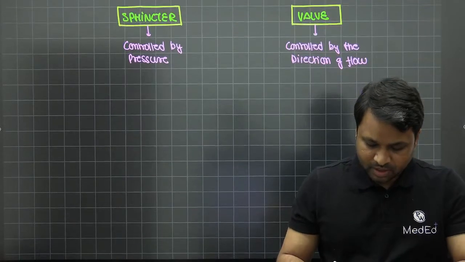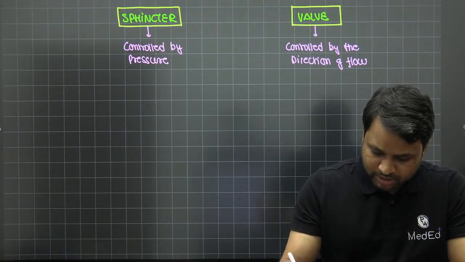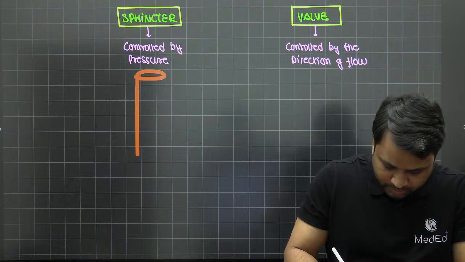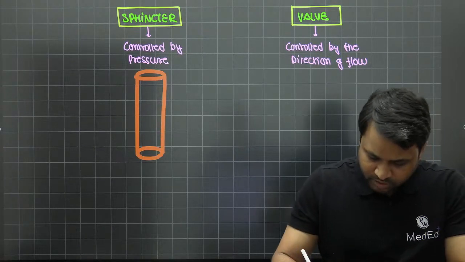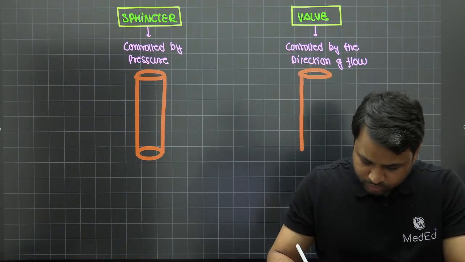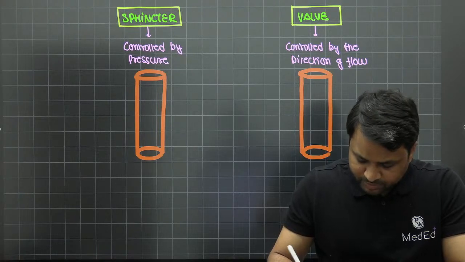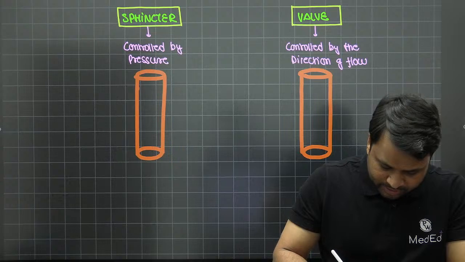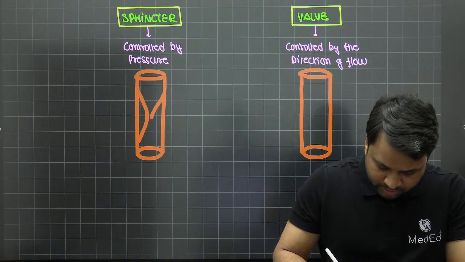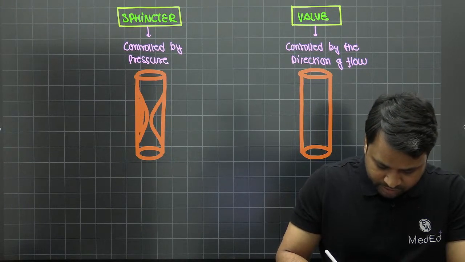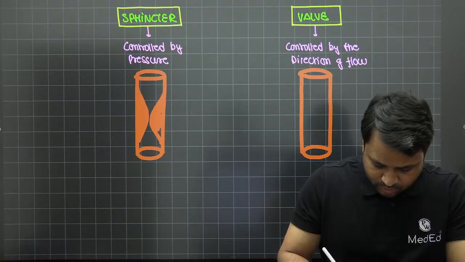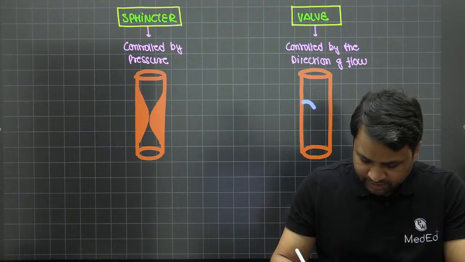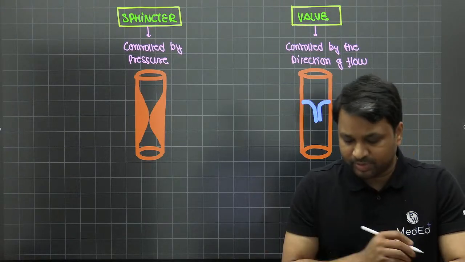Let's understand. Now imagine हमारे पास दो lumens हैं. We'll take two lumens. This is your lumen number 1 and this is your lumen number 2. In lumen number 1 we have a sphincter and in lumen number 2 you have a valve. So the sphincter is going to be something like this, right? Just for the sake of understanding, we are creating it. This is how a sphincter would look like. Whereas when you talk about valve, I'm going to create the valve. It's a mechanical structure which will be present like this.